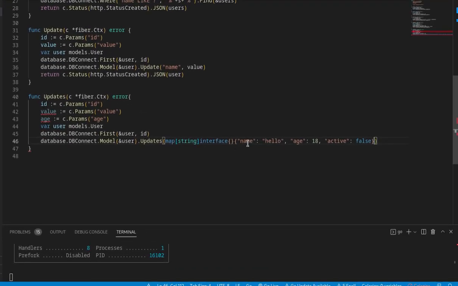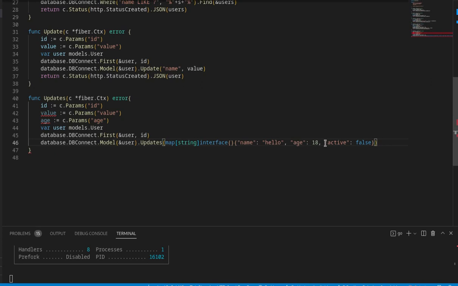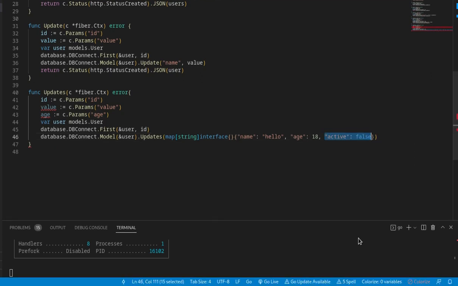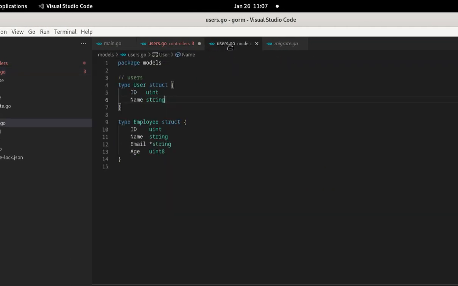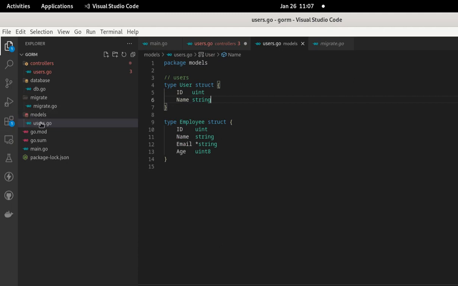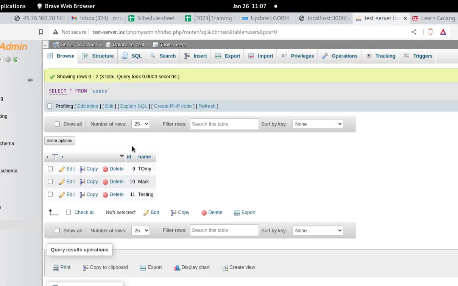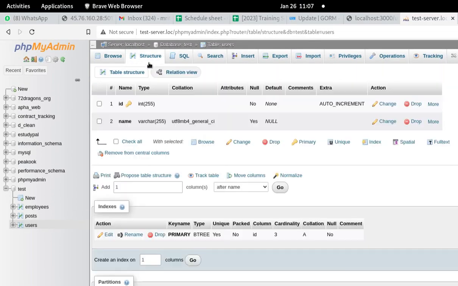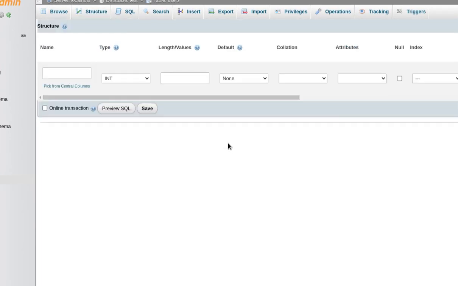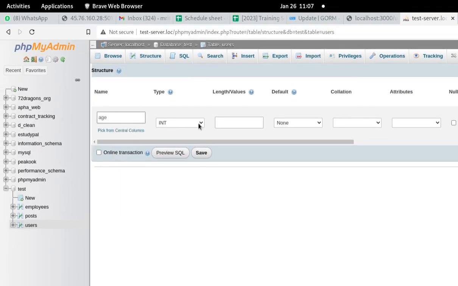So now what do we need? We have a name. We don't have an age here. So if we come to our models, that is inside models users.go, we need to add another field here. It will be int. Save it, and we need to add a new column in our table, and that will be age, and it will be int.